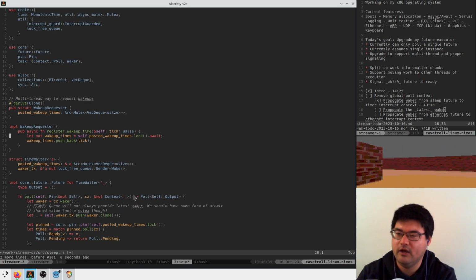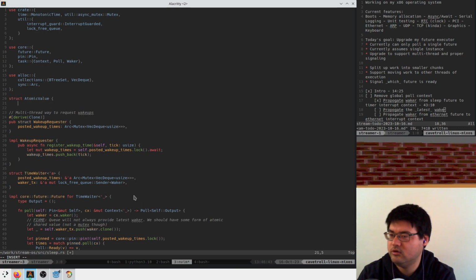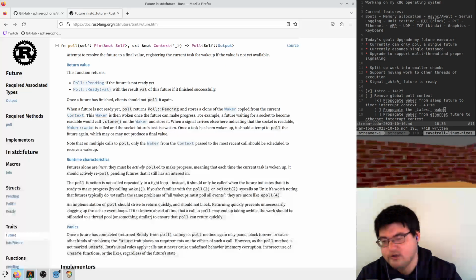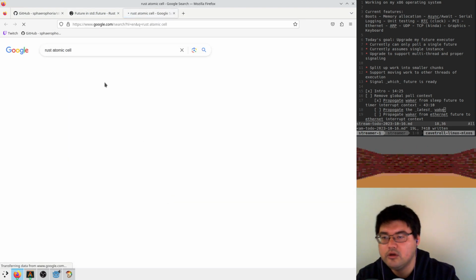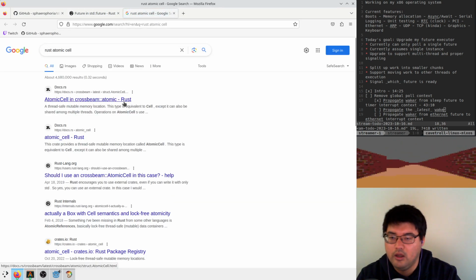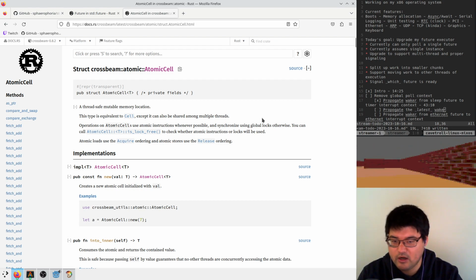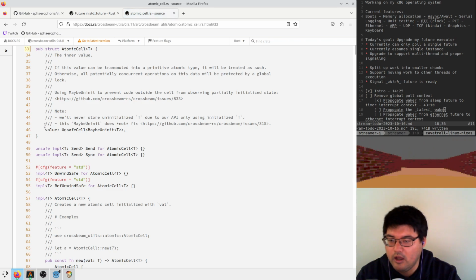So we could say struct atomic value or atomic cell. I wonder if that already exists. Rust atomic cell. Somebody's implemented it. It's not in the standard library. Crossbeam atomic cell. The fact that this exists makes me think it's a good idea. And what I would probably do is just stick an atomic pointer in there and leak it and swap the value inside. But that's not what they do.